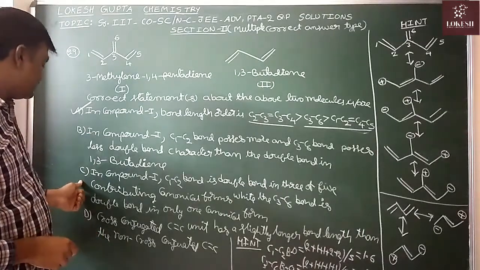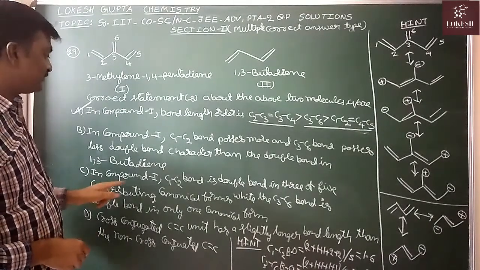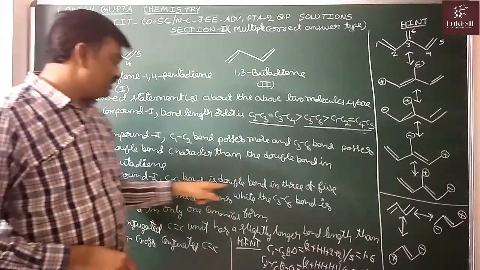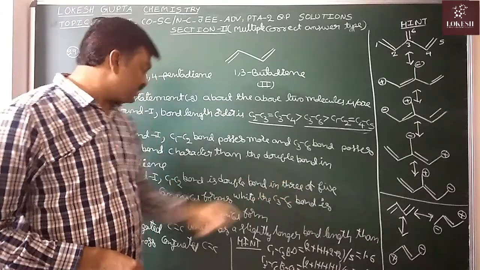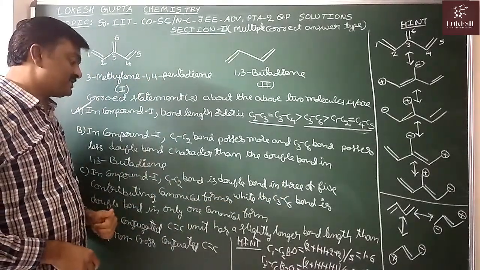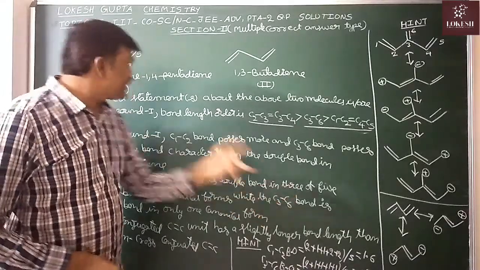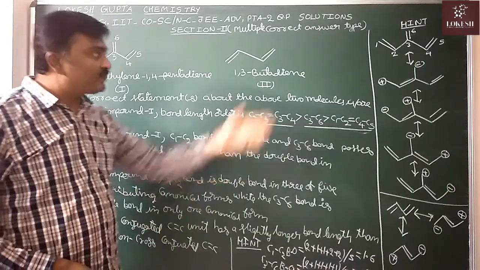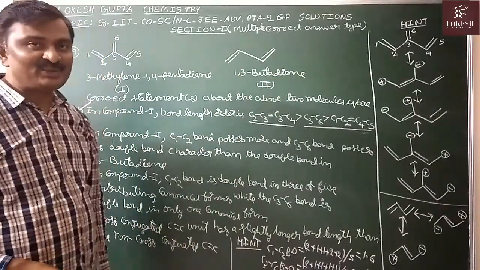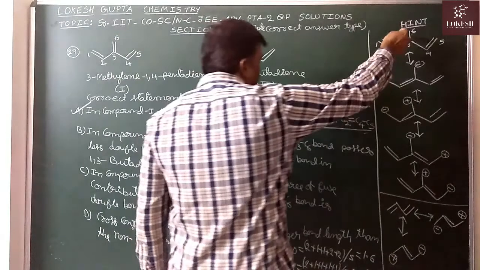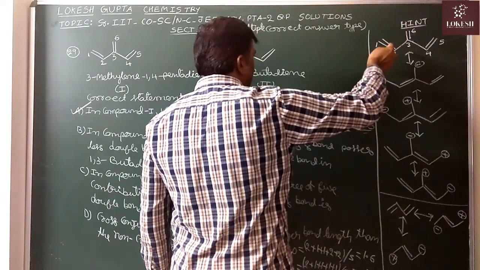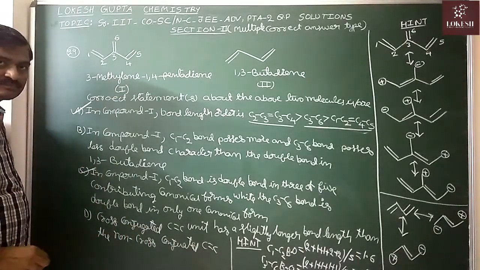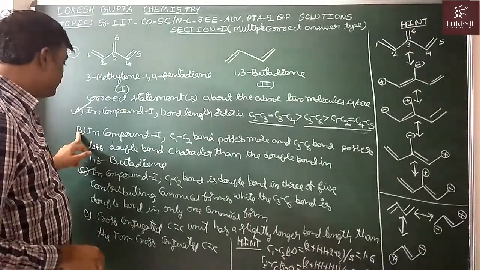Now see, come to the statement C. In the compound 1, C1, C2 bond is a double bond in 3 out of the 5 contributing structures, while C3, C6 bond is a double bond only in one canonical form. Correct only. Based on that only, we concluded that this C3, C6 bond is longer than this C1, C2 bond. So this one correct only. Next. Now come to the statement B.